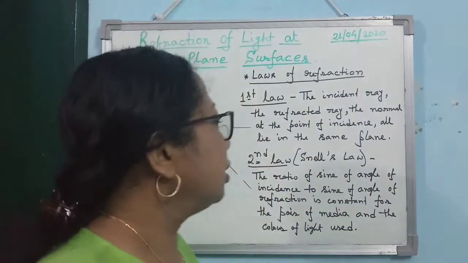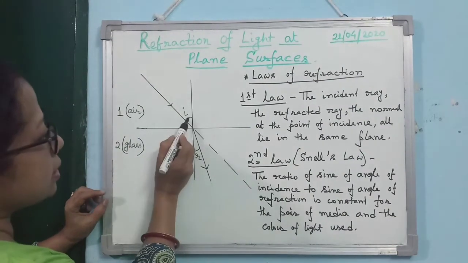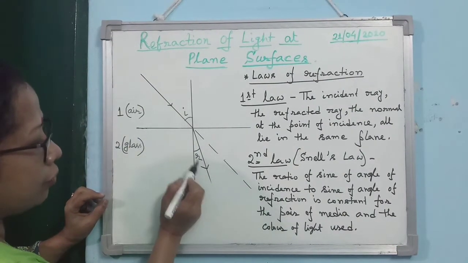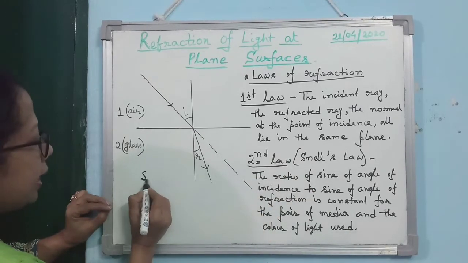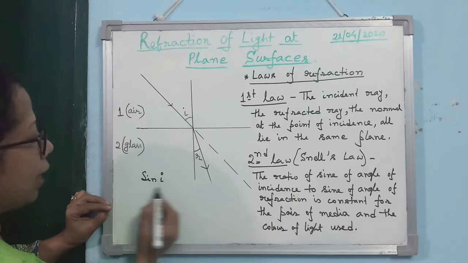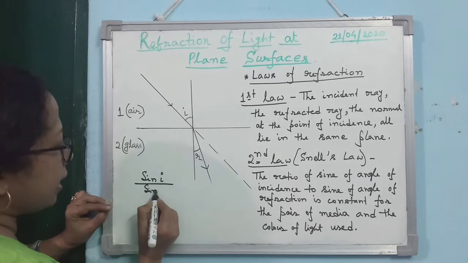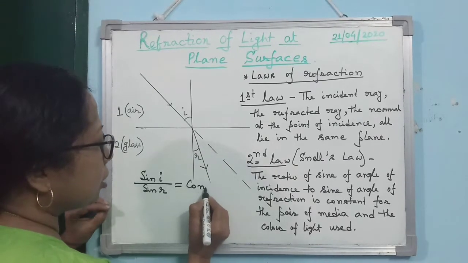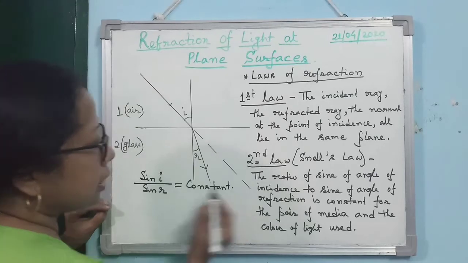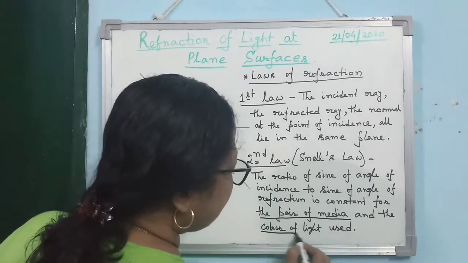Let us try to find out the meaning of this. Look at the diagram. This is angle of incidence i, angle of refraction r. So what is the meaning of Snell's law? The ratio of sine of angle of incidence, sine i, and sine of angle of refraction, sine r, is constant. Now just follow this: constant for the pair of media and color of light used.